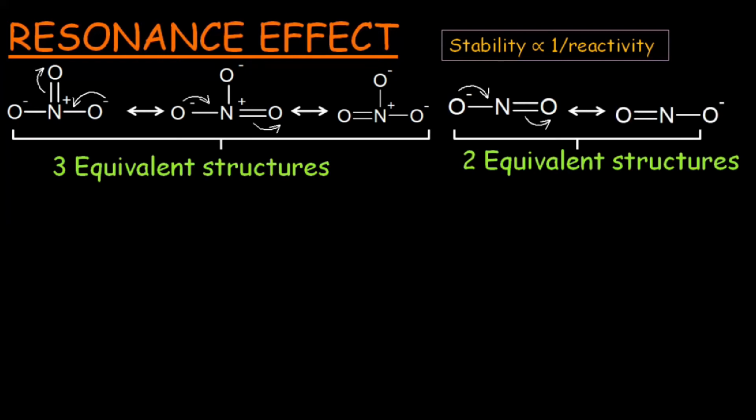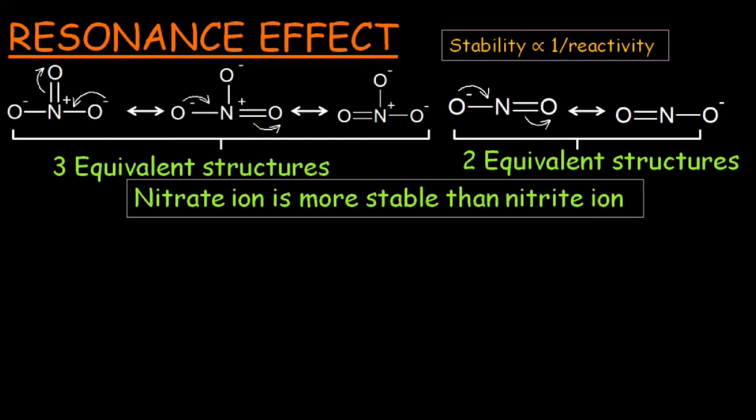According to the rules of resonance, a structure having greater number of resonating structures is more stable as compared to the structure with less number of resonating structures. So we can say that nitrate ion is more stable than the nitrite ion. Let's consider another example of acetic acid.